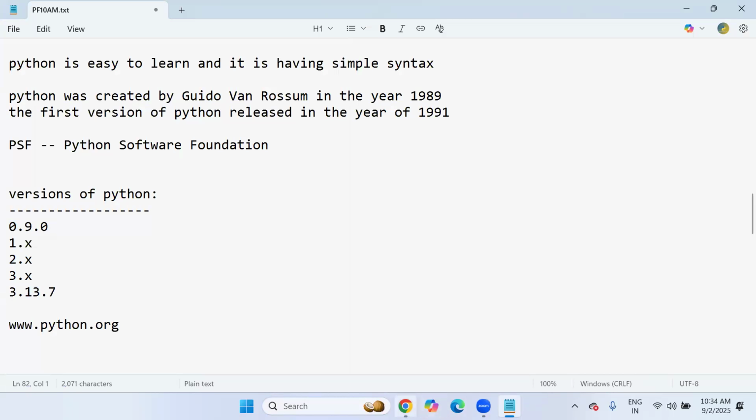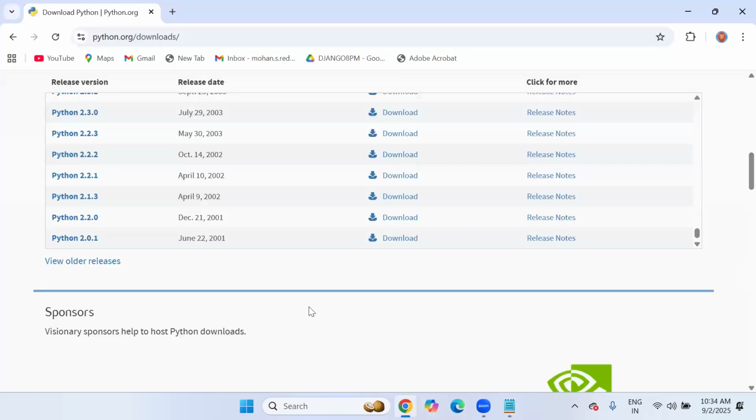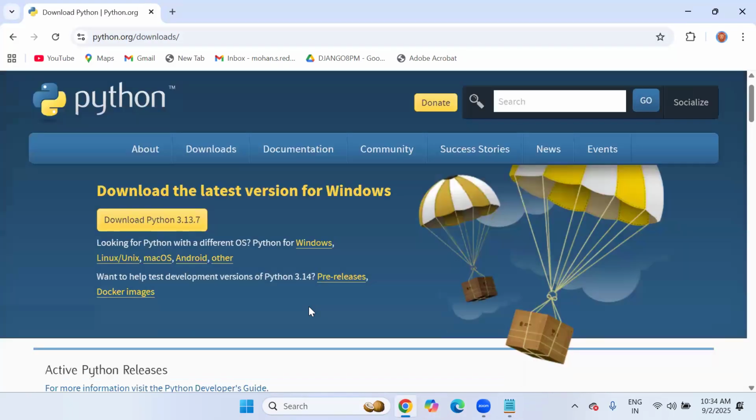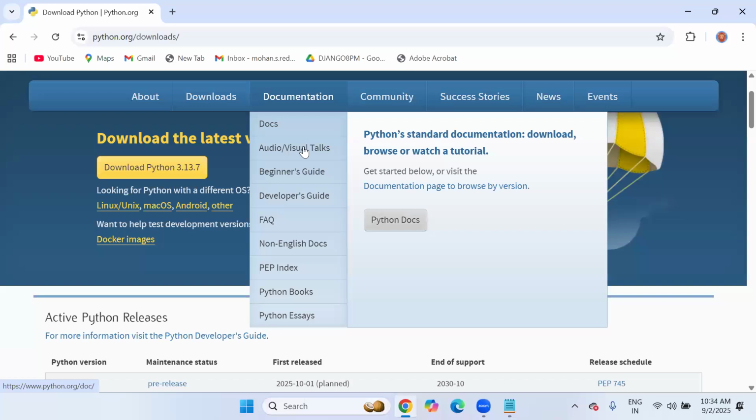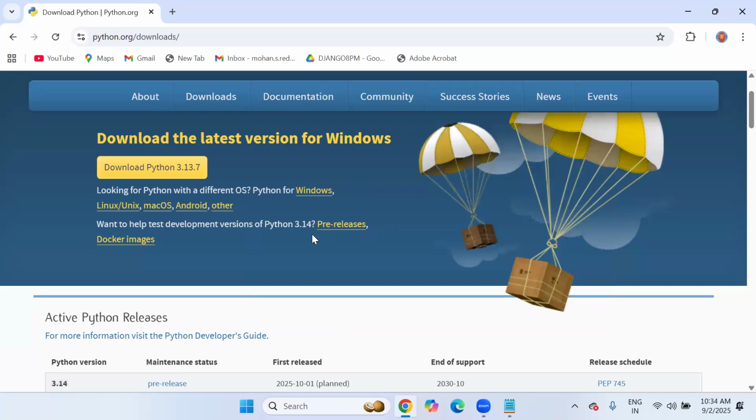And moreover, if you want to read the complete documentation and you already have Python knowledge, then you can go through the documentation section. There are audio and visual talks, a beginner's guide, a developer's guide, complete documentation. You can collect it and read it. Python is completely free and open source.